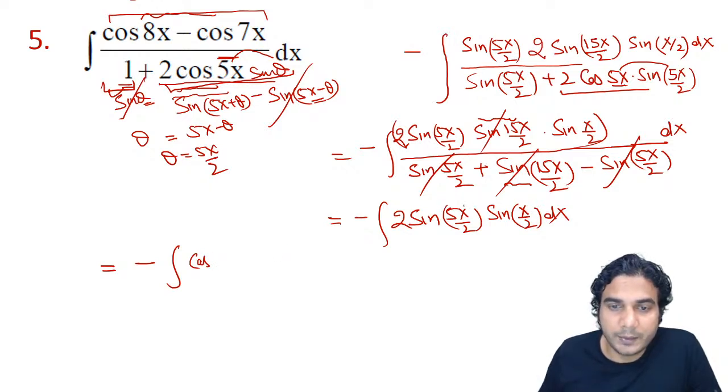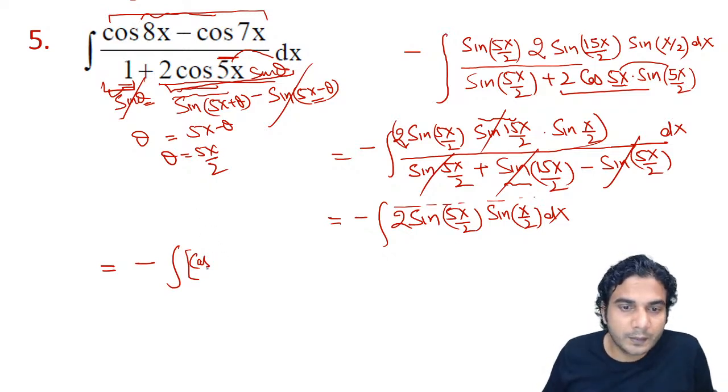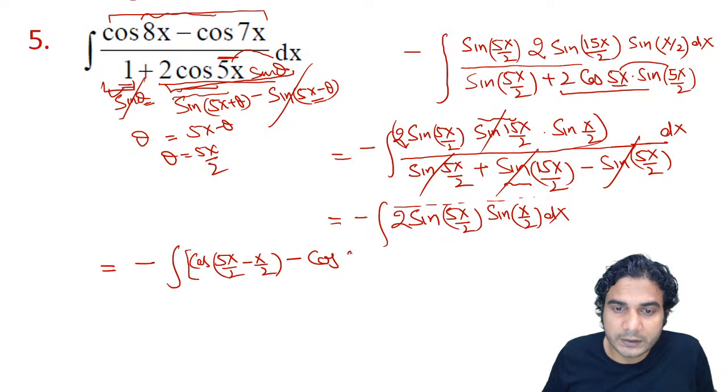It is cos of (A minus B) minus cos of (A plus B), which is cos of 5x by 2 minus x by 2, minus cos of 5x by 2 plus x by 2.